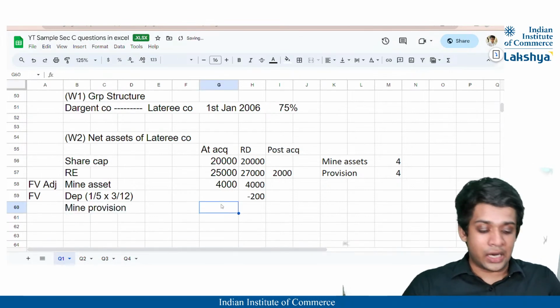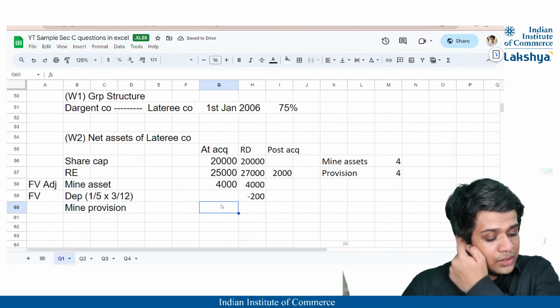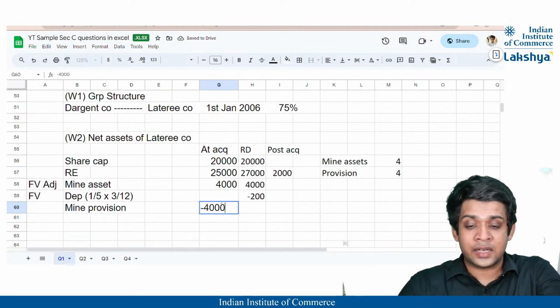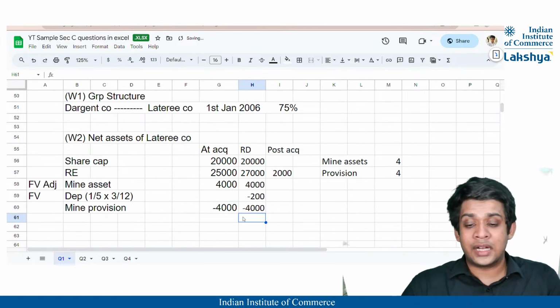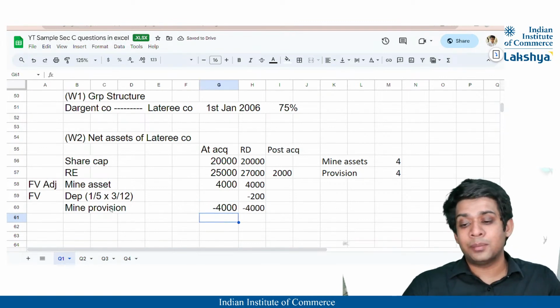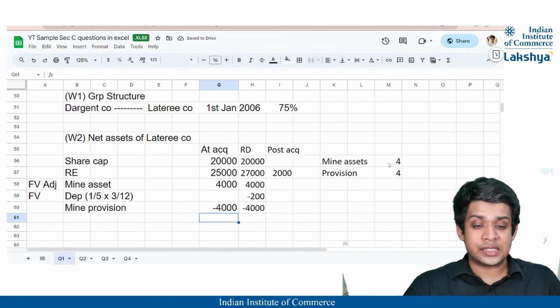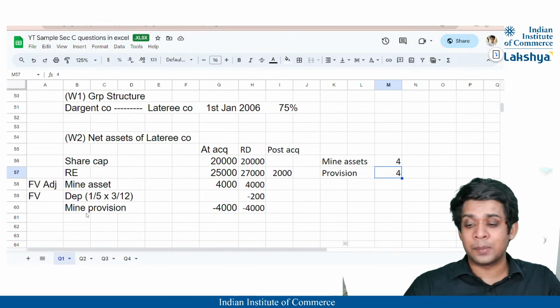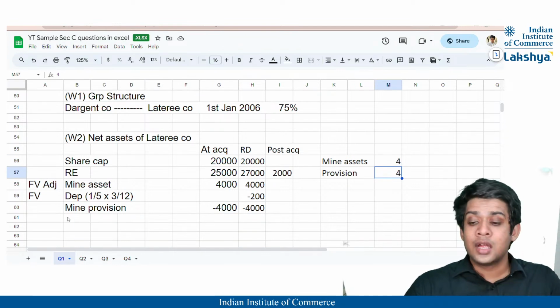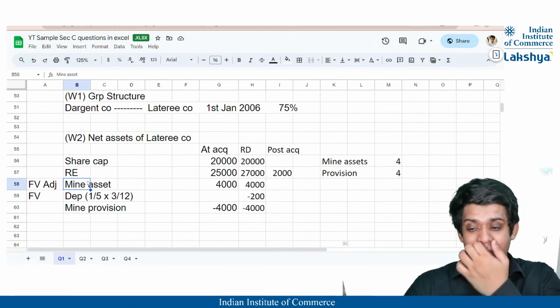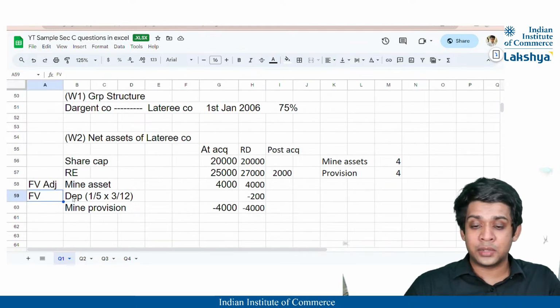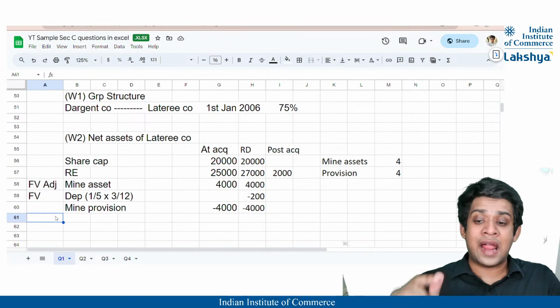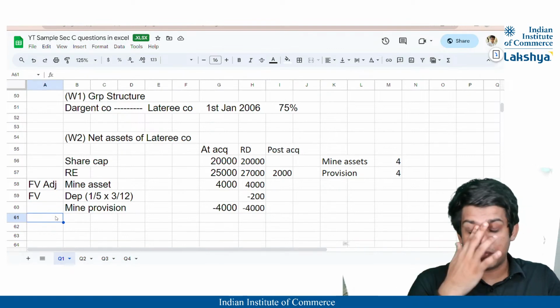So the mine provision again is nothing but 4,000, right? And that will be subtracted, because obviously your provision is going to deduct your net assets, and your mine asset is going to add to your net assets. So add 4, which is an asset, and deduct 4, which is a provision for that same asset, right? Why are we adding this separately and not just cancelling them out or ignoring them? Because here the depreciation of it will be affected, and here the finance cost of it will also be affected.